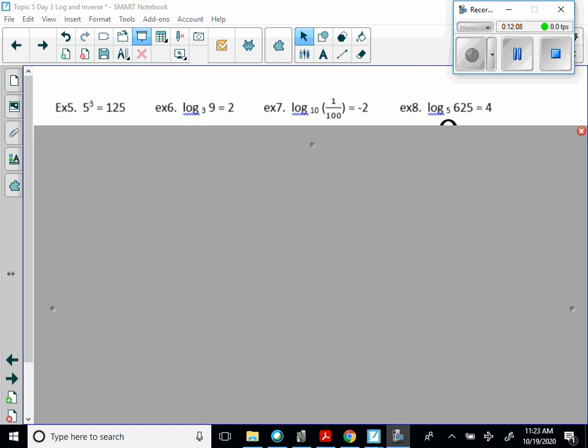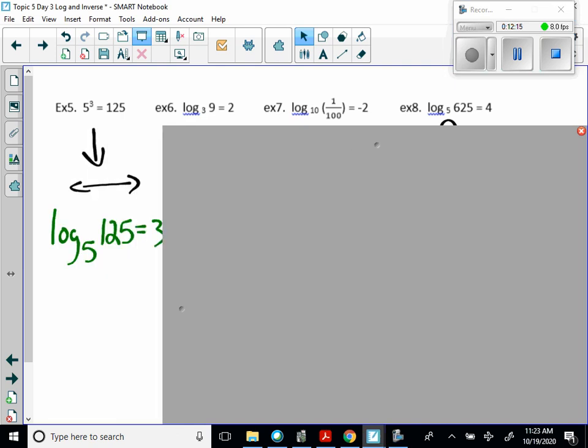Okay, so let's look at the first one. Since we are going from an exponential to a log, we need to drop and switch. So we drop the base, so log base 5 of 125 equals 3.